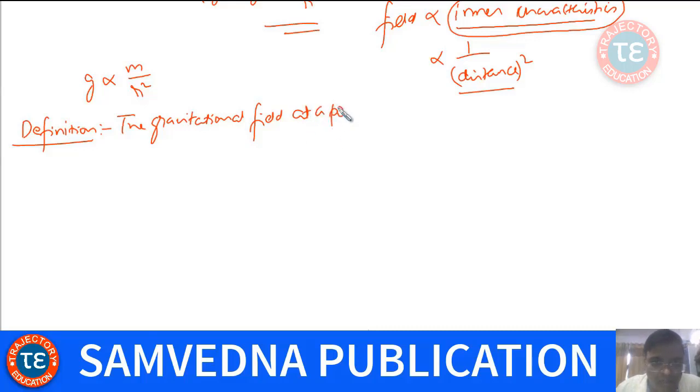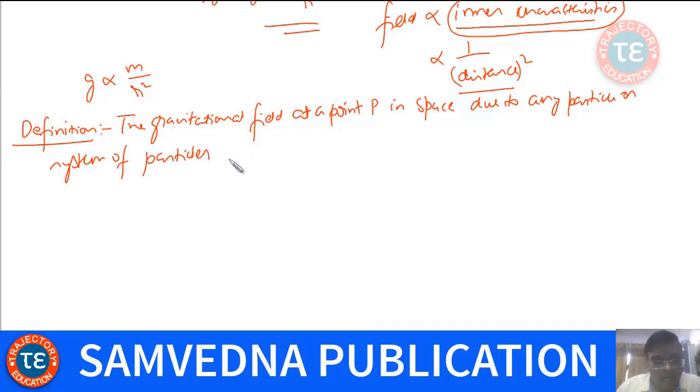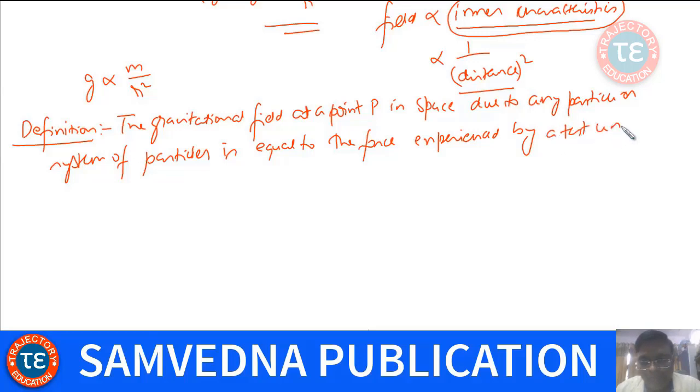Gravitational field at a point P in space, due to any particle or system of particles, is equal to the net force experienced by a test unit mass placed at point P. See what the definition is telling you.